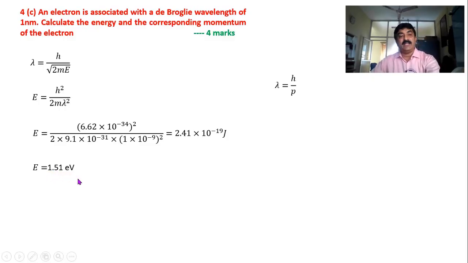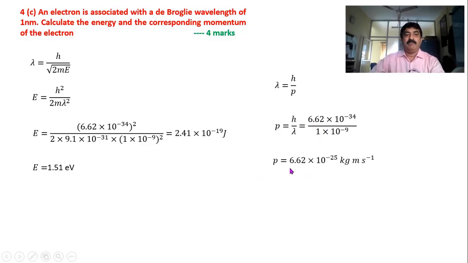And once you get energy, use the same formula, lambda is equal to h by p, because I need to find momentum also. So momentum p equals h by lambda. Substitute for h and lambda and simplify. This is the answer. Well, this type of questions are very simple. Here you can save time, and this time you can utilize for lengthy answer type questions. Okay, so that is what is called time management.